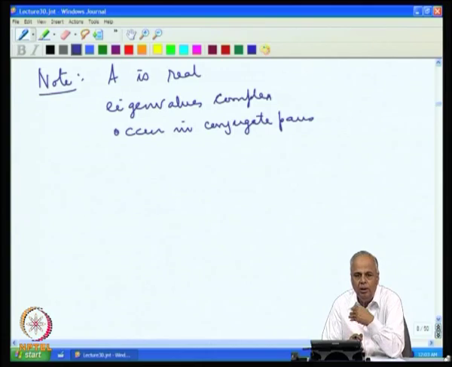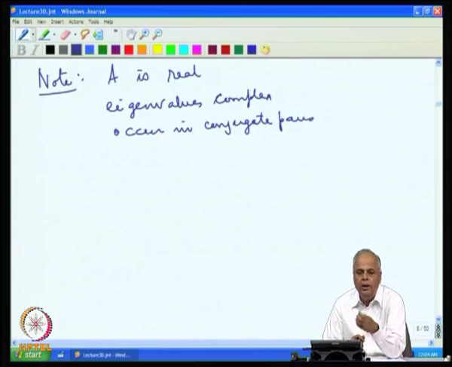In order to search for these eigenvalues, you construct the characteristic polynomial, which is the determinant of lambda I minus A. Then you find its roots, and including their multiplicities, they provide you with the n eigenvalues that you are seeking. Maybe these eigenvalues are complex, and if the matrix is real, they will have to occur in conjugate pairs.